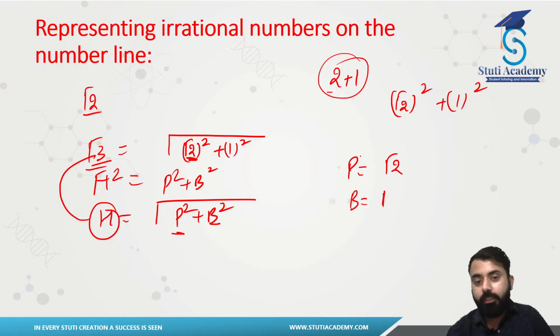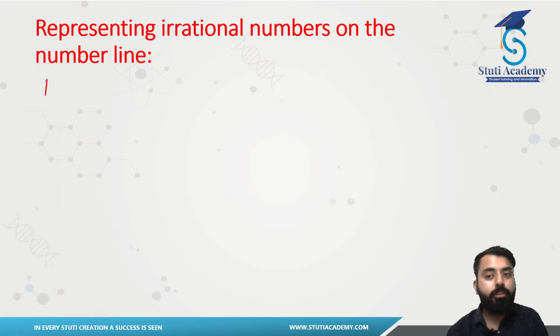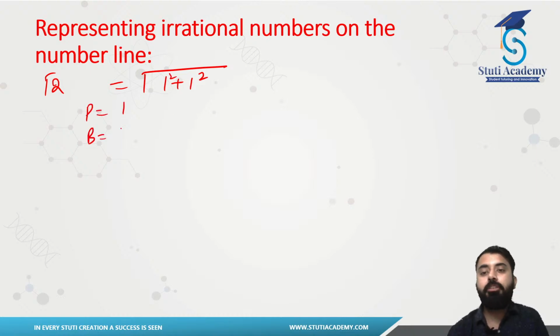You have to firstly mark out your perpendicular, which is root 2. Then you have to find out root 3 there. So how are we going to do this one? For this, firstly we have to assume our perpendicular. We have to find this one out. Then we have to draw that. So how are we going to do it? Let's see. For this, we are going to repeat our process here. Firstly, we are going to point out our root 2. So let's say our root 2 is this. It can be written like this, square root of 1 square plus 1 square. So perpendicular is 1 and base is 1 centimeter.